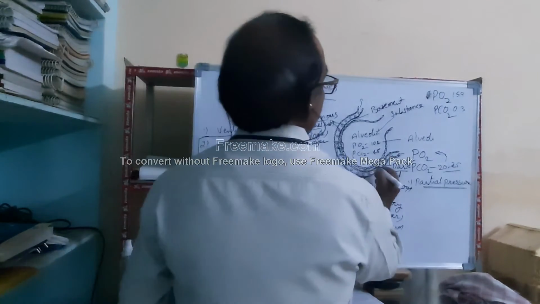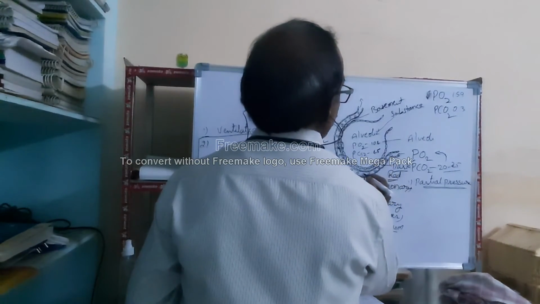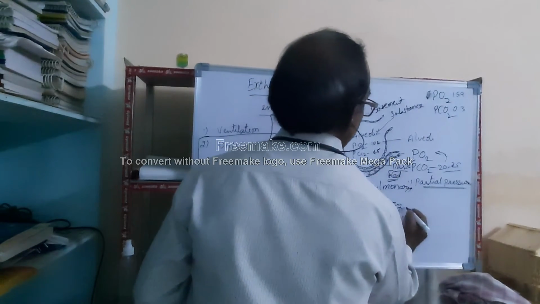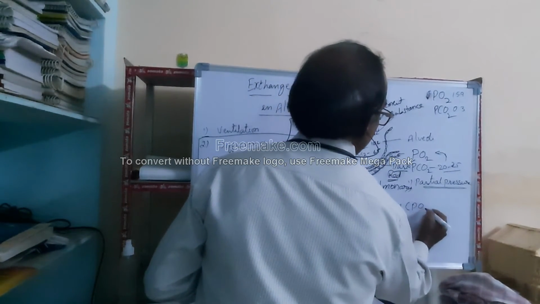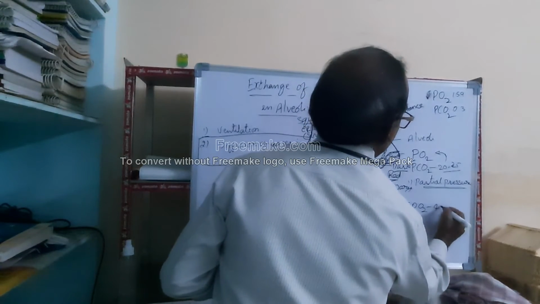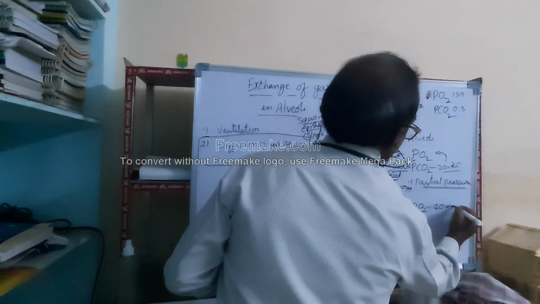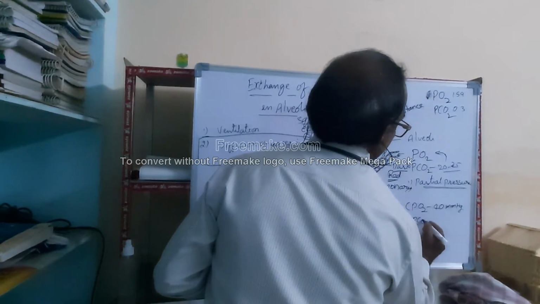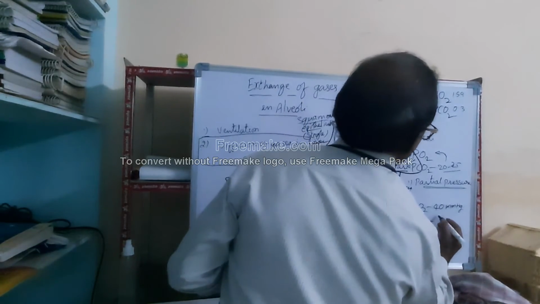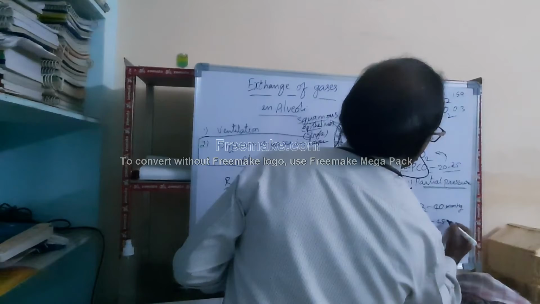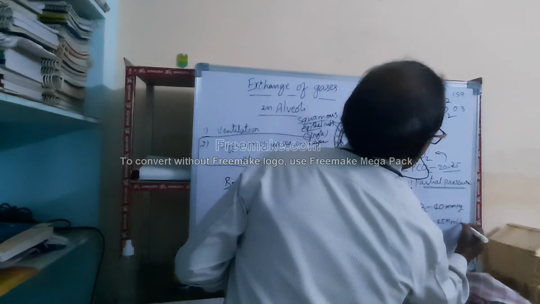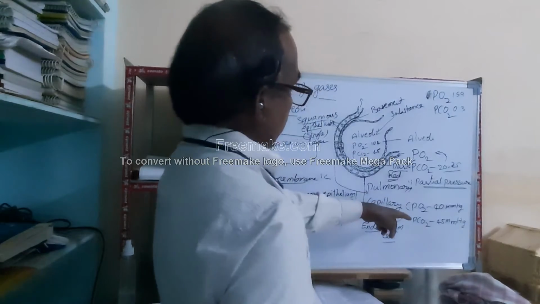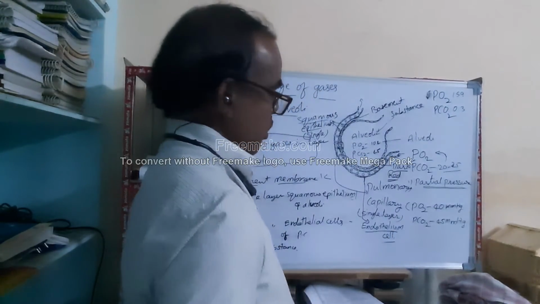Similarly, the partial pressure of oxygen in pulmonary capillaries would be 40 mmHg, and the partial pressure of carbon dioxide would be 45 mmHg. See that there is a great difference in partial pressure of these gases.